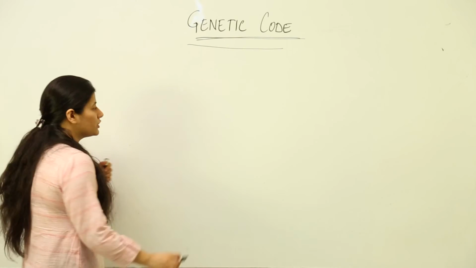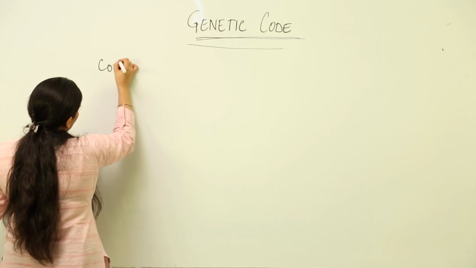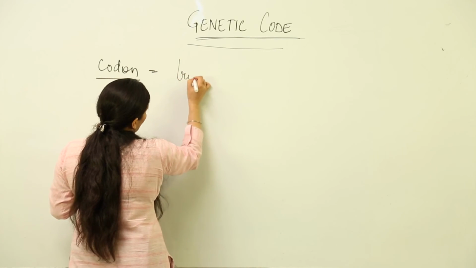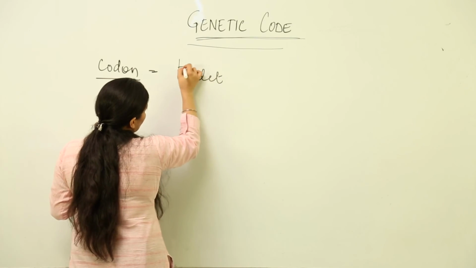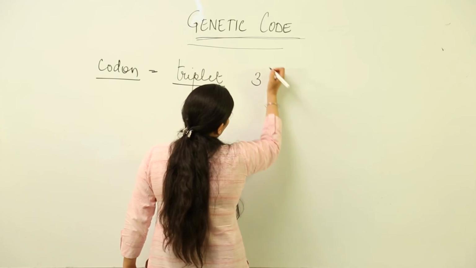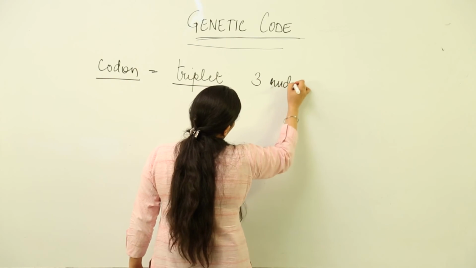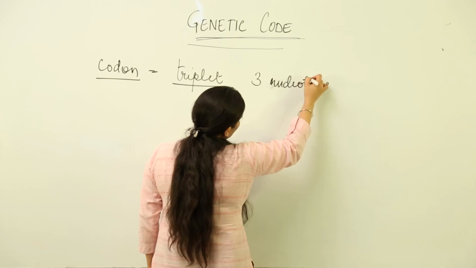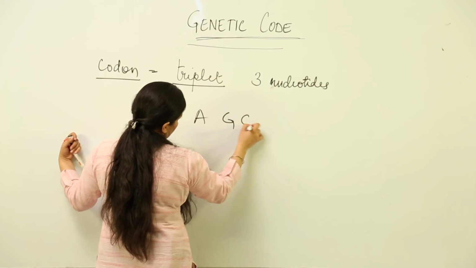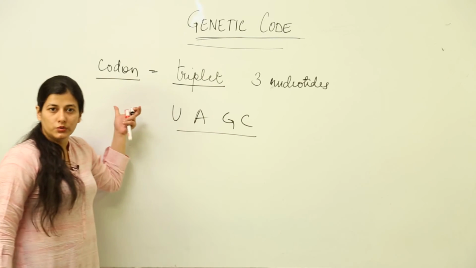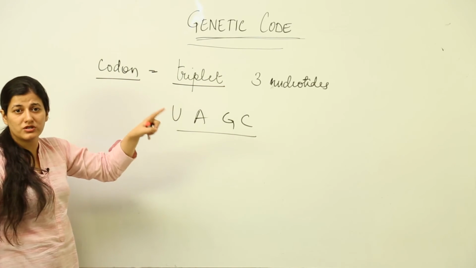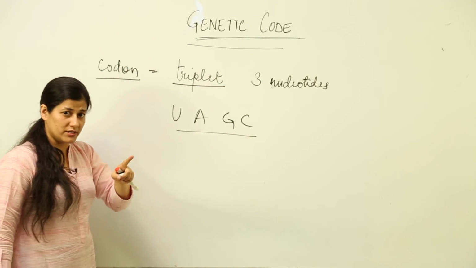Now, when we study the genetic code, we have to understand a term known as codon. What is a codon? Codon is nothing but that triplet which coded for an amino acid. The triplet that contained 3 nucleotides. Okay? And there were 64 possibilities out of U, A, G, C. This is what a codon means, and this is what the genetic code was all about, that you had a triplet which would be responsible for coding for an amino acid.